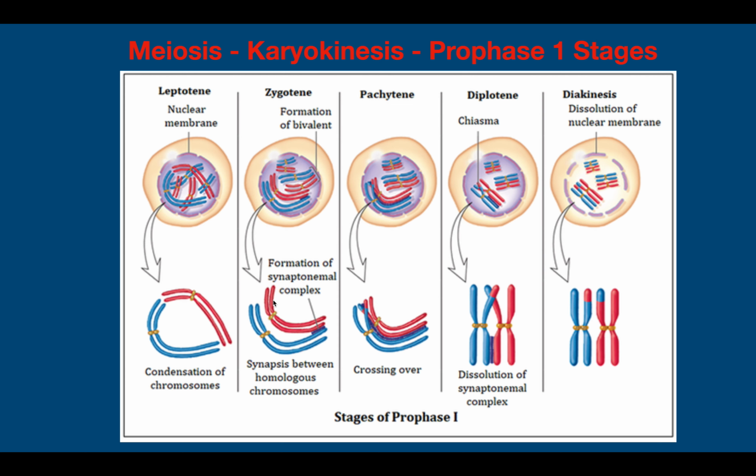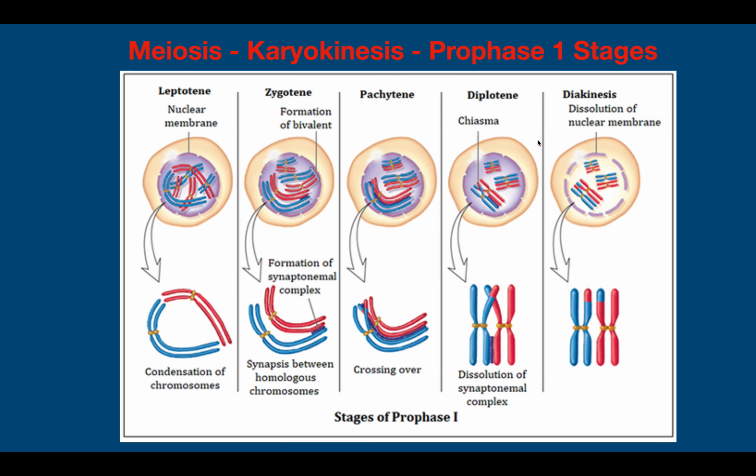Zygotene will result in formation of the synaptonemal complex, and there is synapsis between homologous chromosomes. So the homologous chromosomes, here you can see the pairing. So there is formation of the bivalent. Bi meaning 2, so formation of bivalent chromosome. And in the third stage of prophase 1 you can see the crossing over. So crossing over is taking place, and there is formation of this part which is known as the chiasma.